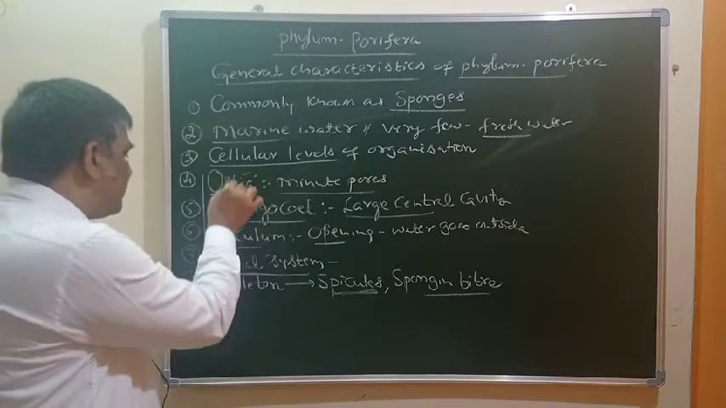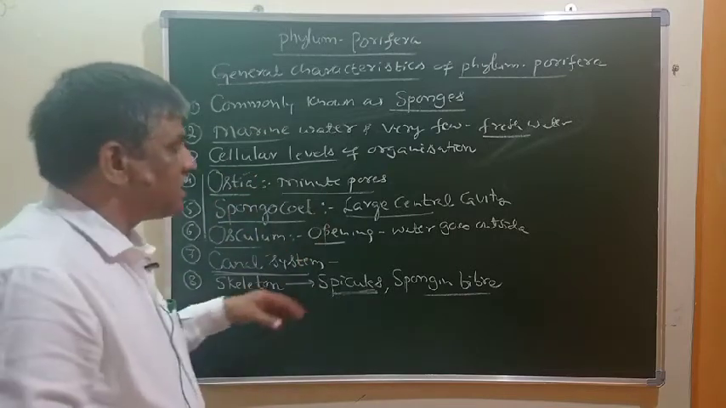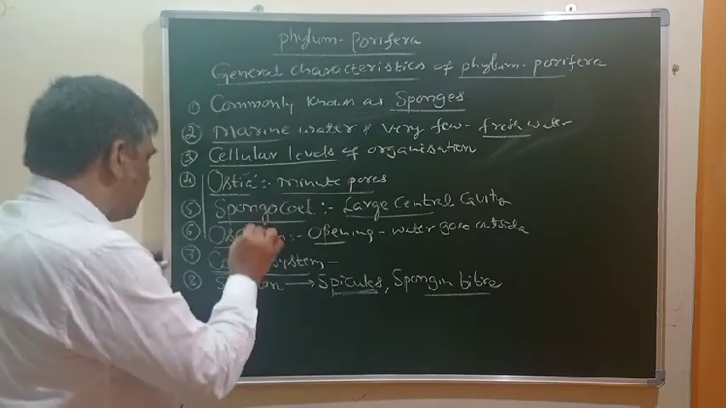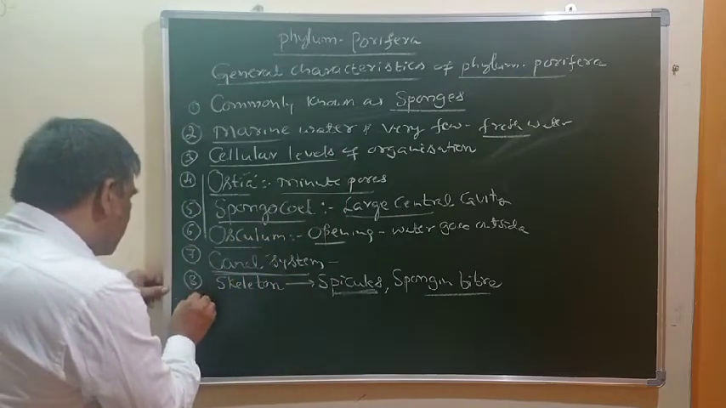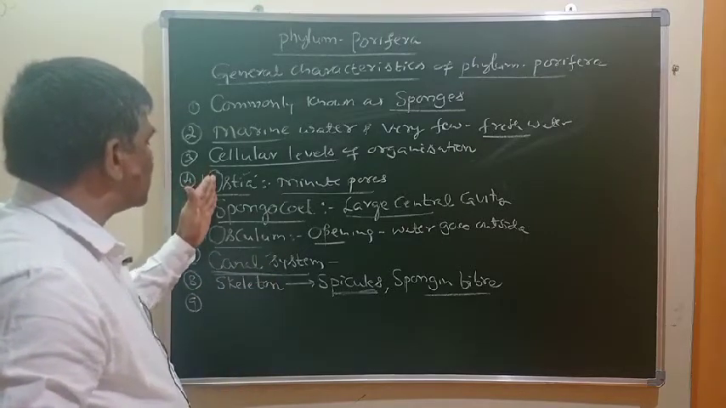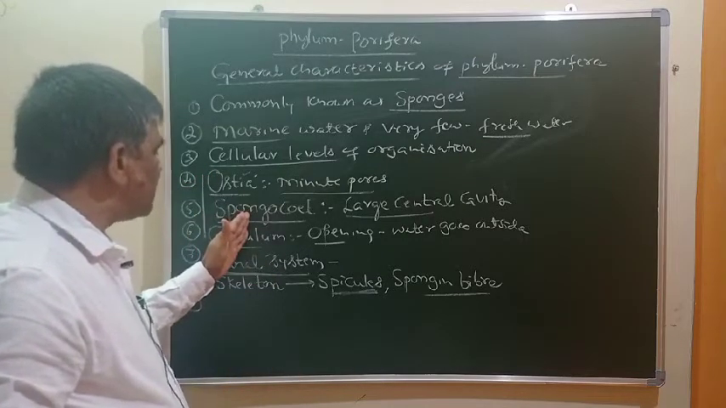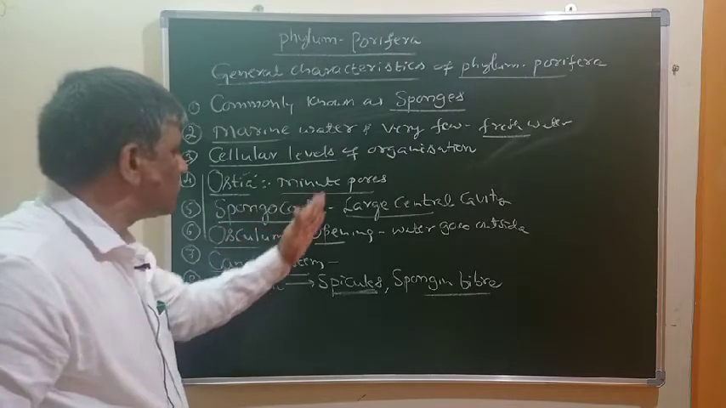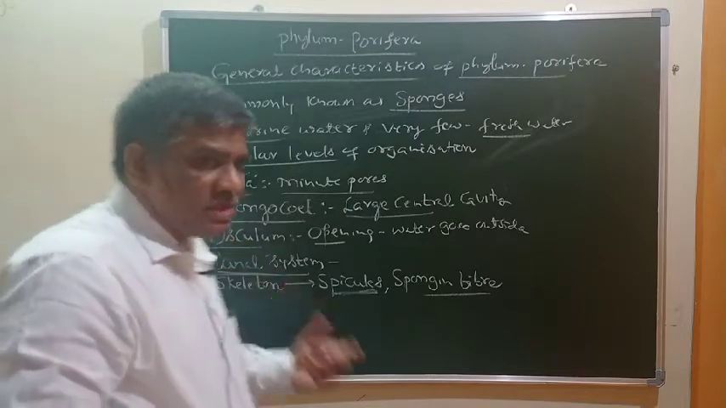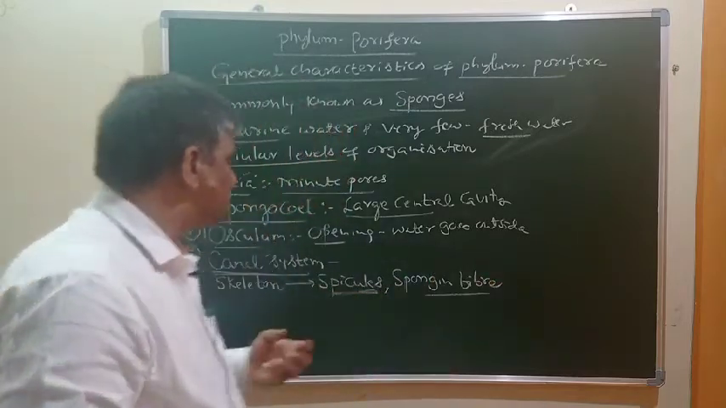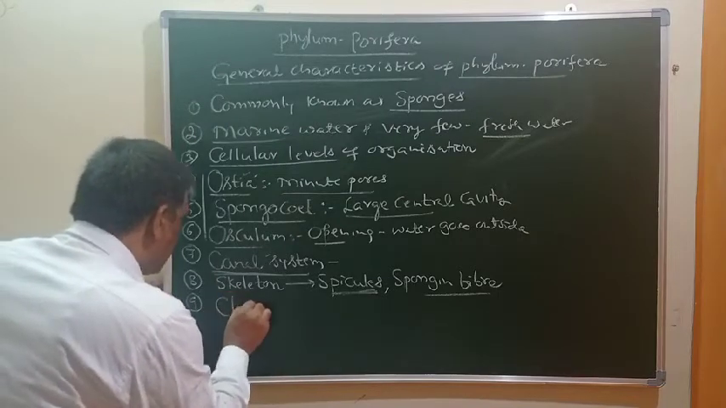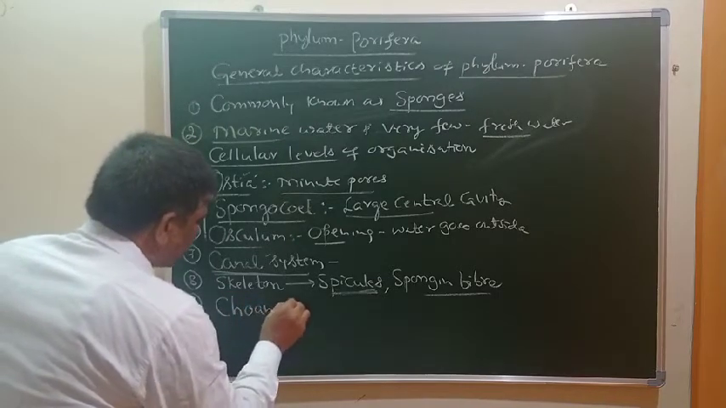So these are all very important terminologies which can be asked in NEET examinations. Next, when the water enters into the body through ostia, water comes to the spongiocele, and afterwards water goes outside through the osculum. And nutrients which are present in the water are absorbed by specialized cells. Those cells are called choanocytes.